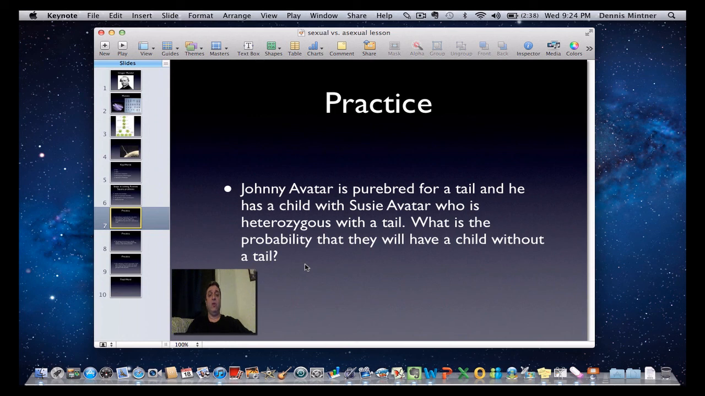So what I need to do next is determine what is dominant and what's recessive here. Having a tail or not having a tail. Usually the problem will tell you. This one's a little tricky because it doesn't. So you have to read between the lines.